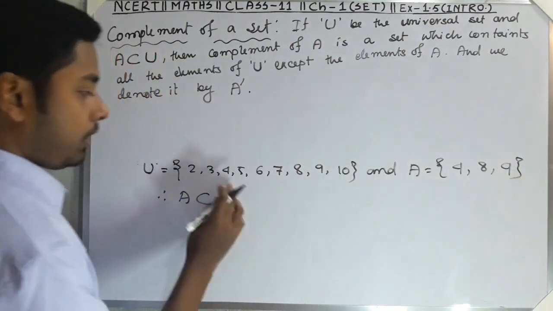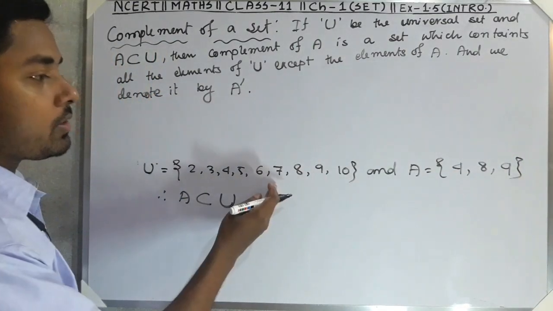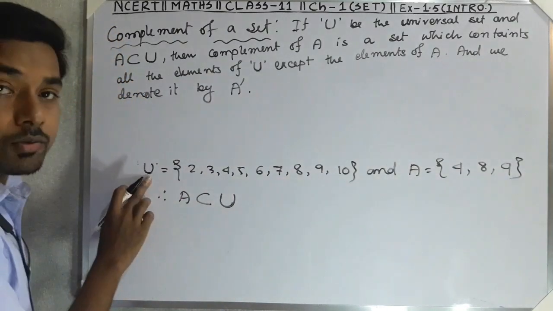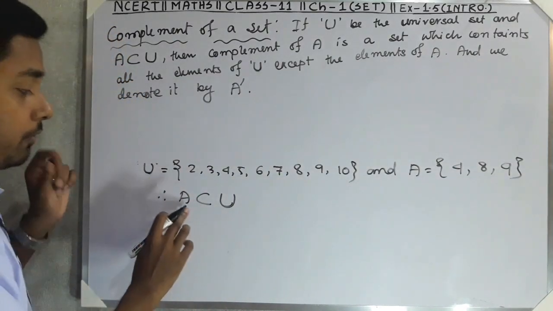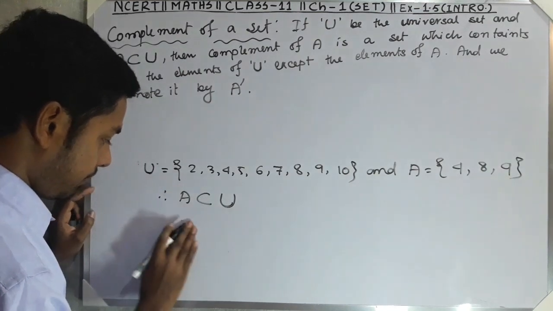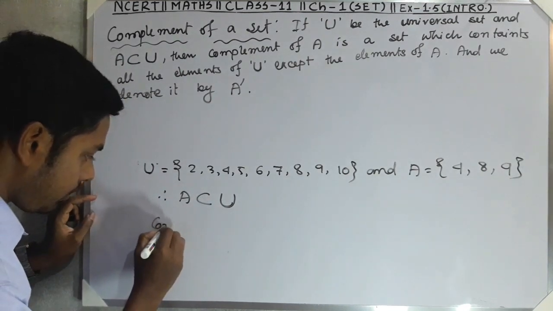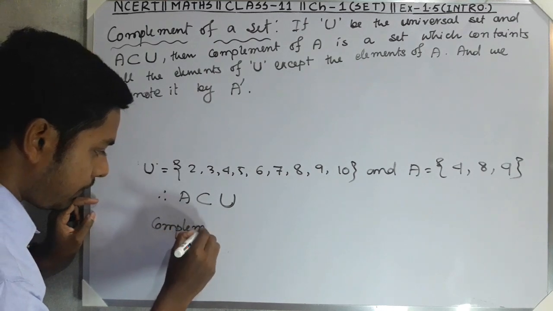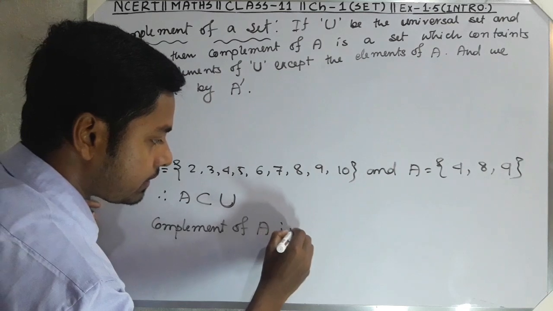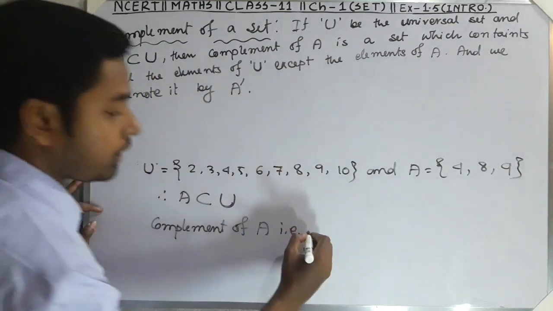4, 8, 9 is also there in U. So clearly we can tell A is a subset of U. Now if A is a subset of U, then complement of A, that is how we should denote it, like this.